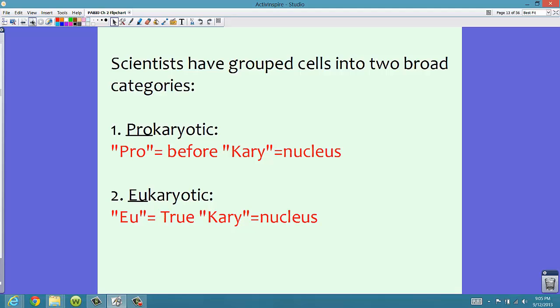Eukaryotic cells, however, do have a nucleus which surrounds their DNA or genetic material. Eu means true, and again, kary means nucleus. So eukaryotic means that there is a true nucleus. Or you can think of it in terms of U equals nucleus. Pro equals no, U equals nucleus.